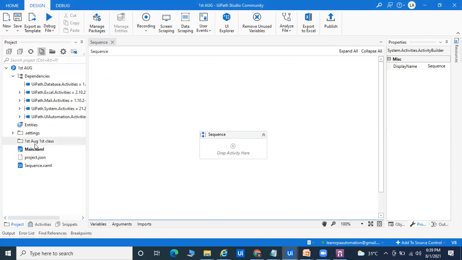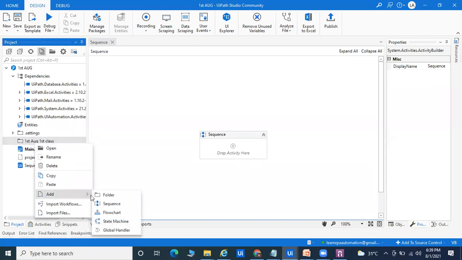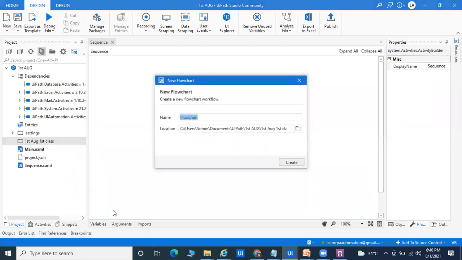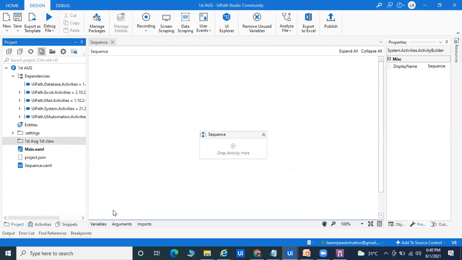Okay, and inside this folder we can pass your all sub process whatever you want. Okay, right now I want to automate the message box. I will take your sequence flowchart. In 99.9% I take the flowchart. Okay, so flowchart, there you will get the big room, there you will get the multiple things. I can pass the message box, and multiple things I will show you today. Okay, yesterday we have done very less things, but today I will show you.